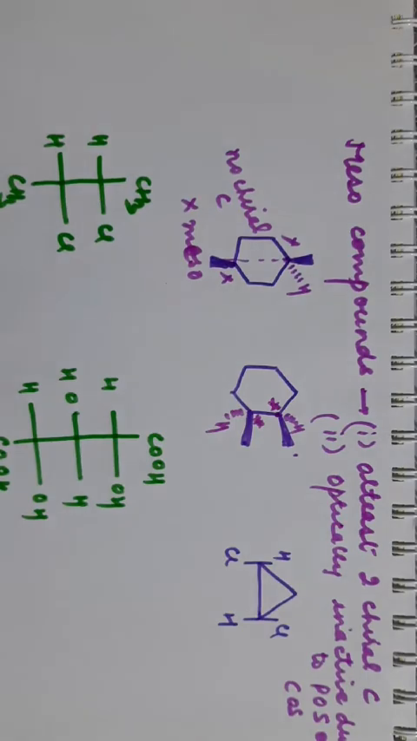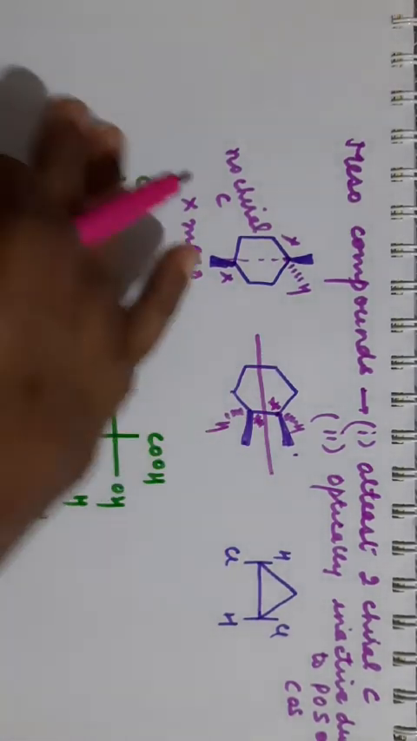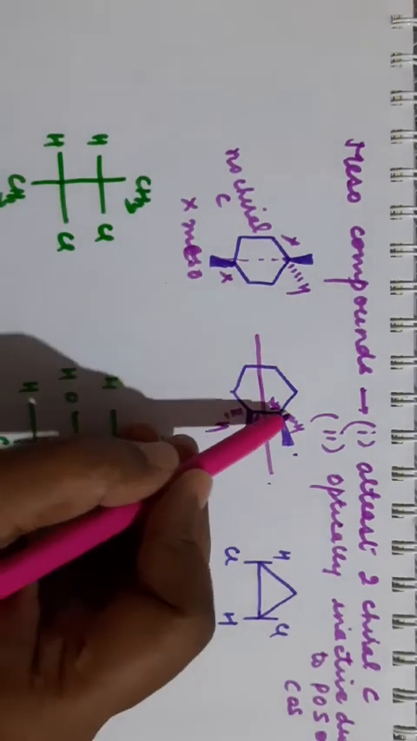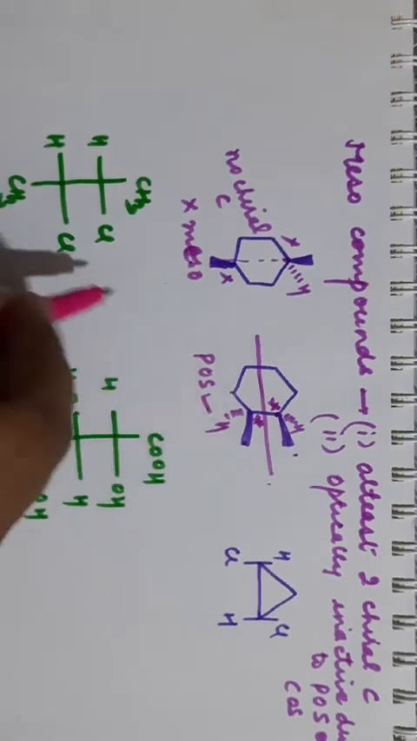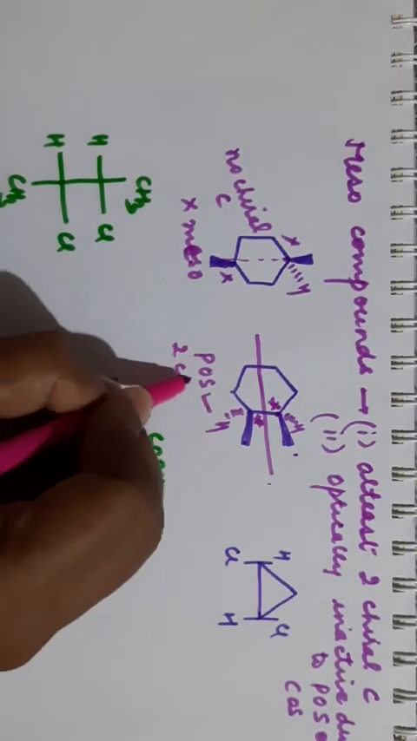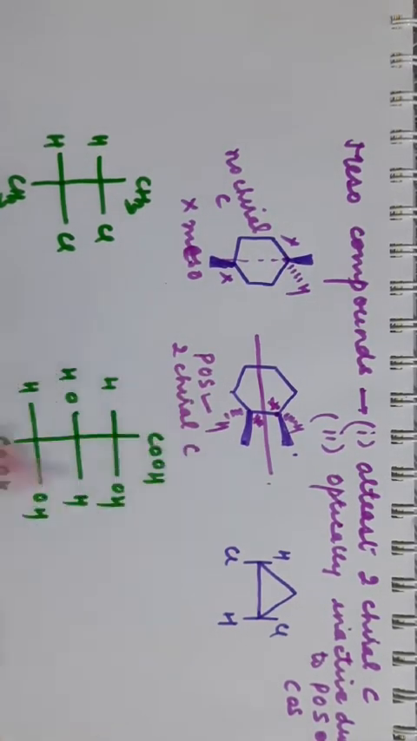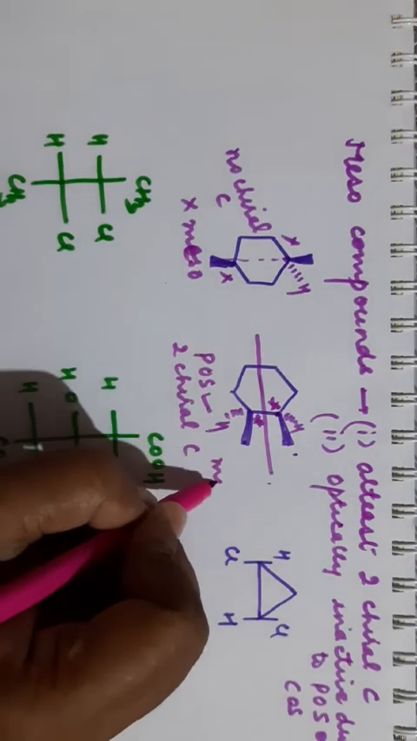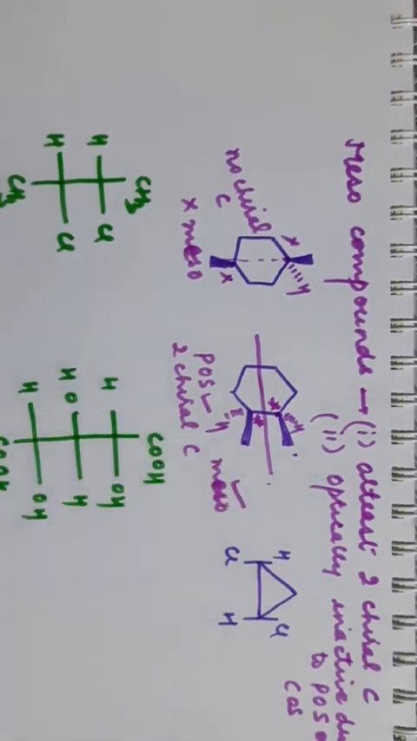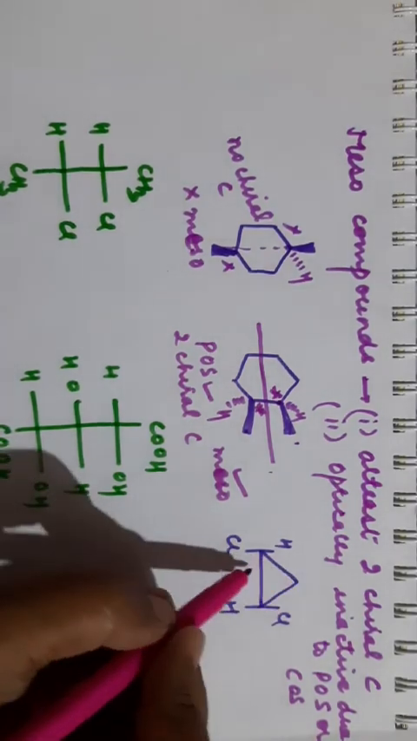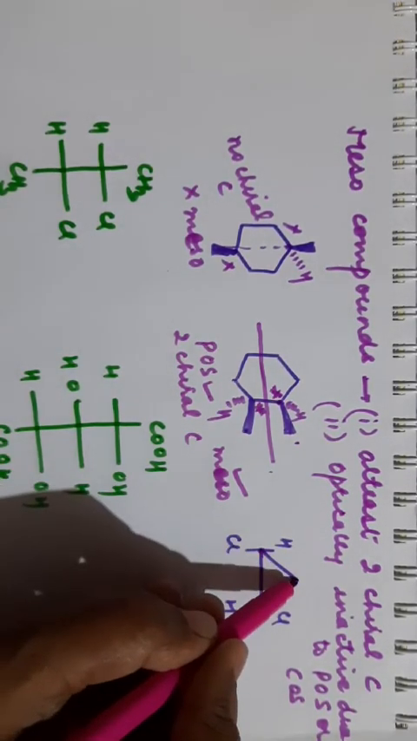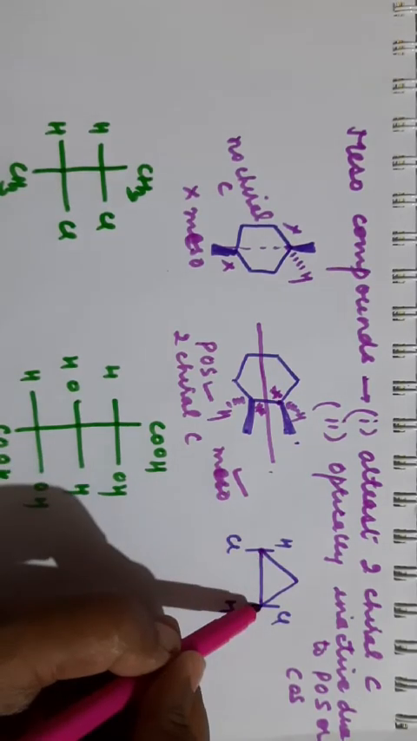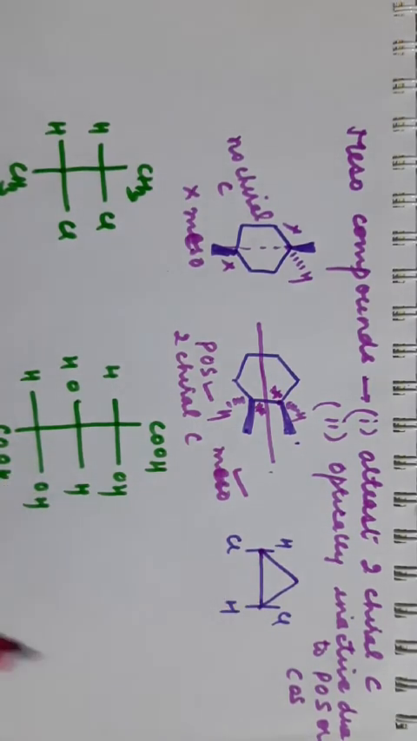There are 2 chiral carbons here and there is a plane of symmetry here. If you cut it in this plane, you will get 2 equal parts. So there is a plane of symmetry present here, and 2 chiral carbons are present. So it is a meso compound. Clear? Coming to this one, this carbon, if you go this side CH2, if we come this side Cl, CH.